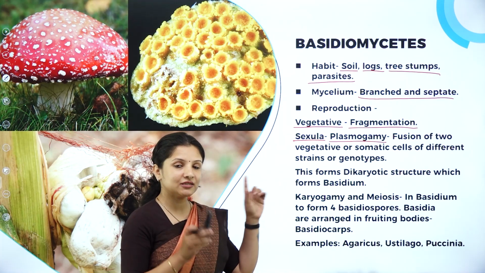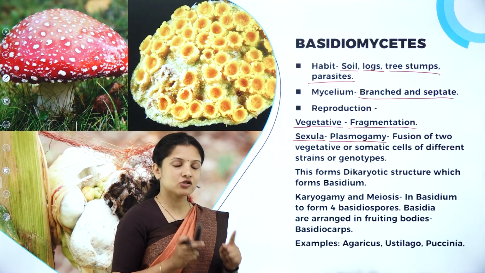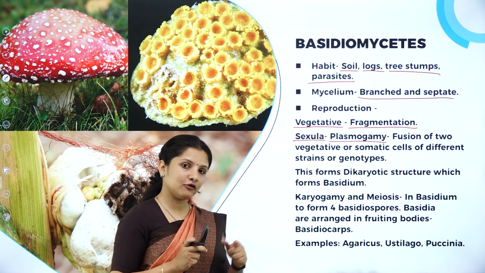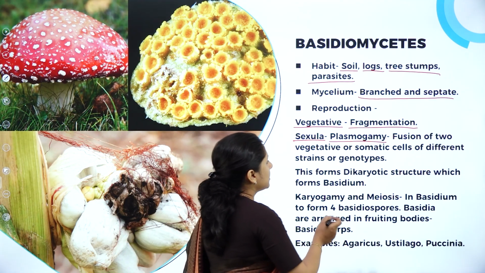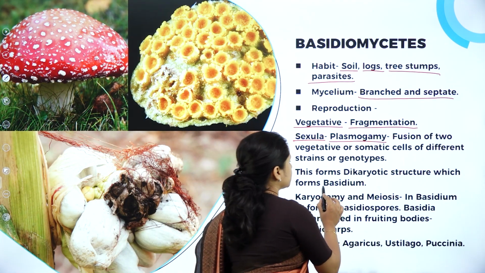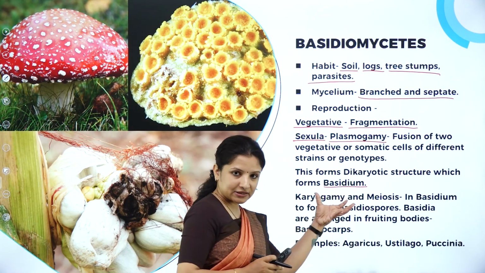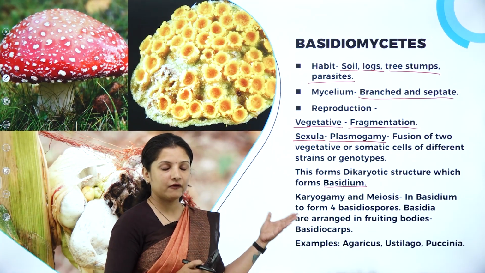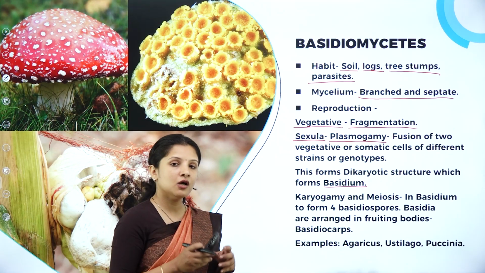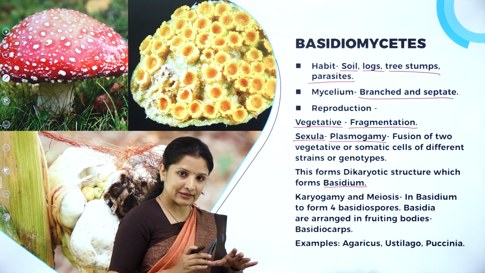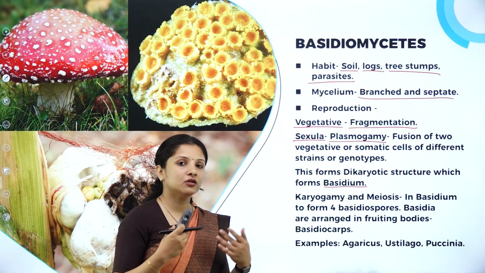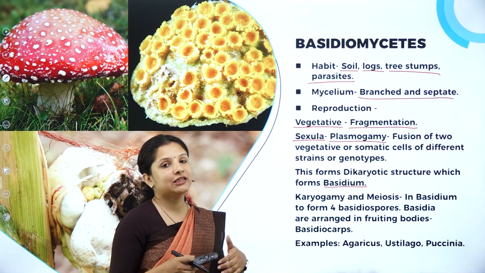So Basidiomycetes have an intermediate stage called the dikaryo phase. What is the dikaryo phase? Already explained. It forms a dikaryotic structure called the basidium, and this basidium undergoes karyogamy, wherein the fusion of the nuclei will occur, forming a diploid zygote. That zygote will undergo meiosis or reduction division to produce basidiospores.